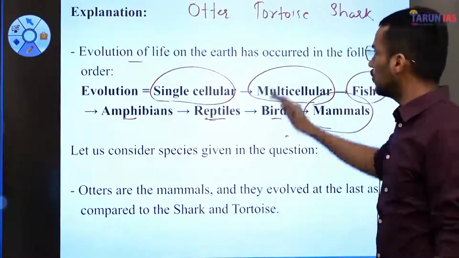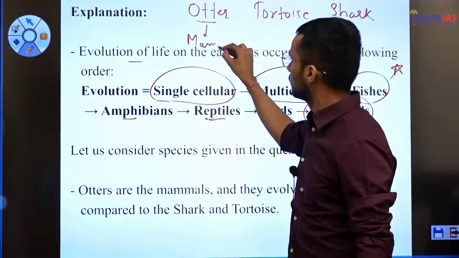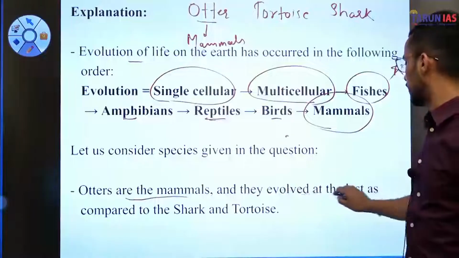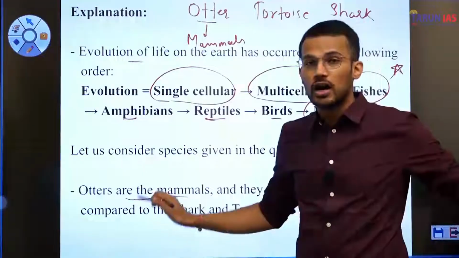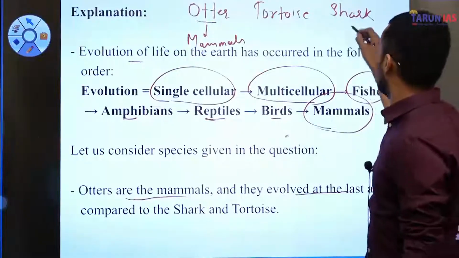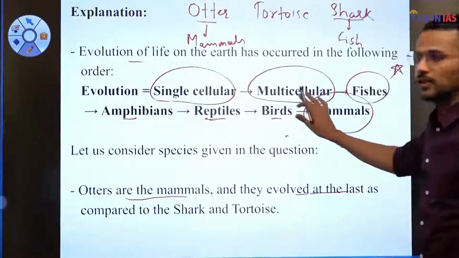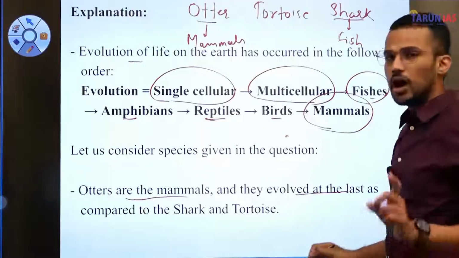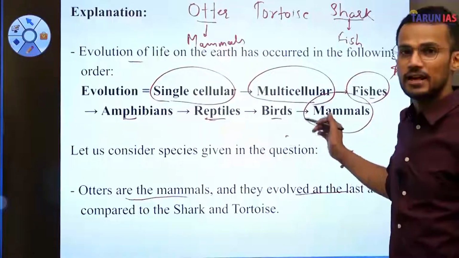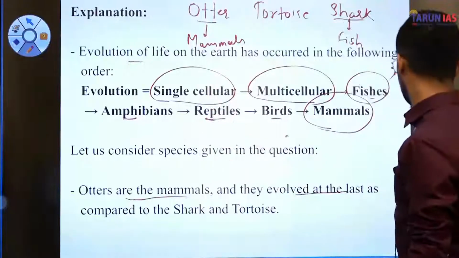Right? So out of these organisms, otters are considered as mammals, and they evolved at the last as compared to shark and tortoise. So otters have evolved at the last. Then shark is a fish, obviously. And that's why, as this particular sequence tells us, it is sharks or fishes that have evolved before amphibians, reptiles, birds, and mammals. So it should be shark as the first choice of evolution.